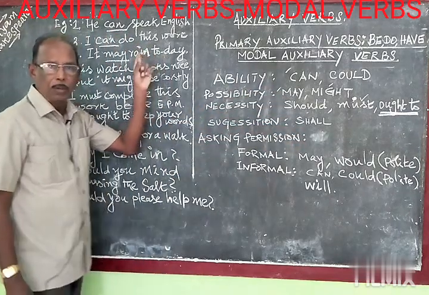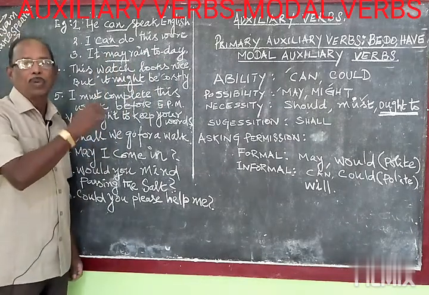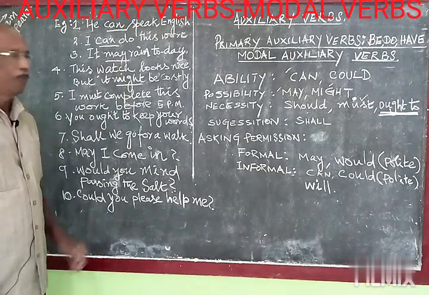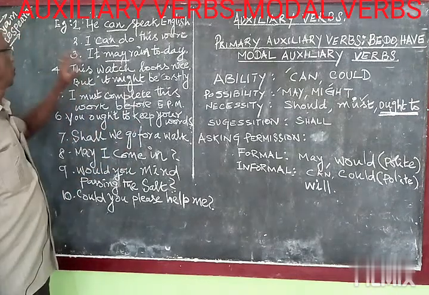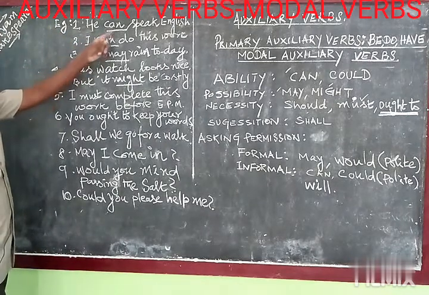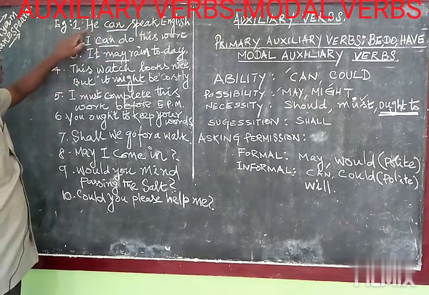Coming to the example, it will give you a clear picture about the situation where we have to use modal verbs, and what are the actual uses of modal verbs also will be clear if you go through this. Example 1, he can speak English. This can expresses the ability of this person, he.